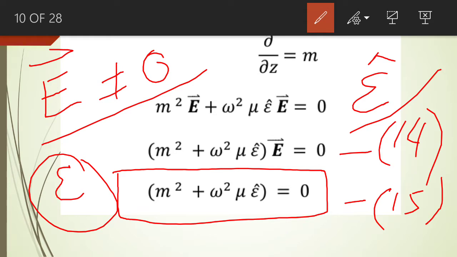So equation number 15 is known as the auxiliary equation of the second order homogeneous differential equation.